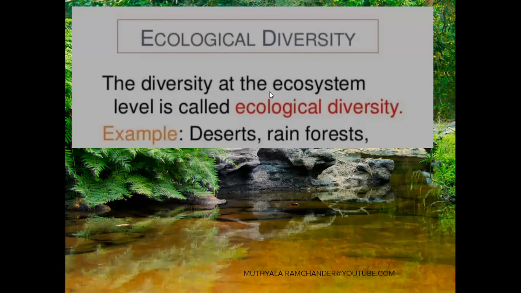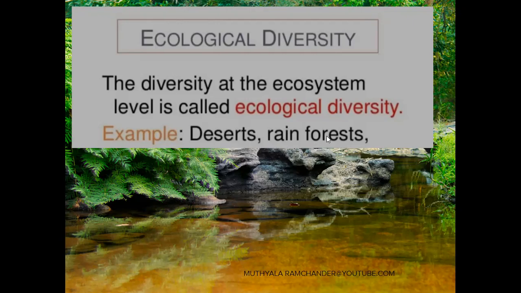Then the last one is ecological diversity. The diversity at the ecosystem level is called ecological diversity. Examples are deserts and rainforests. A desert is one type of ecological environment, and a rainforest is a different environment, each with different types of living organisms.